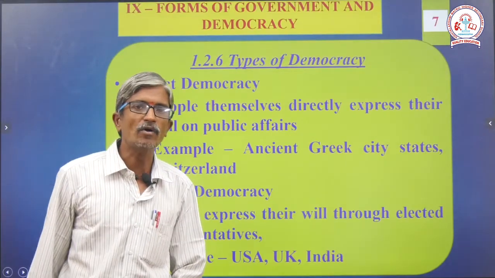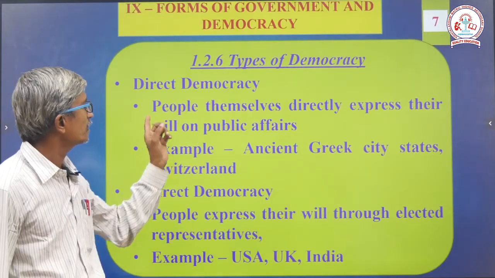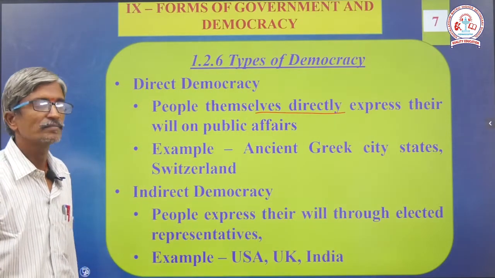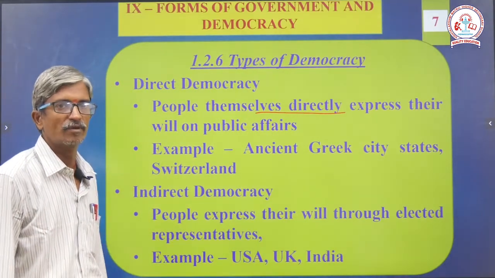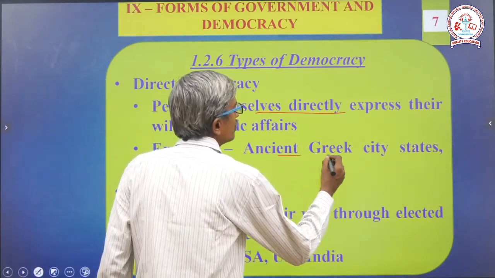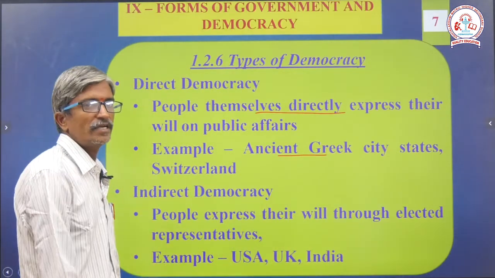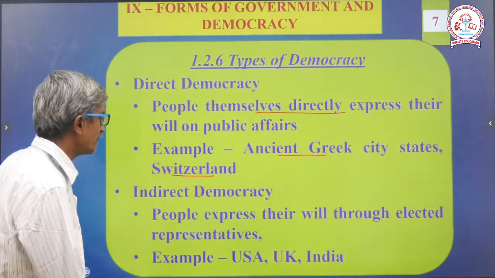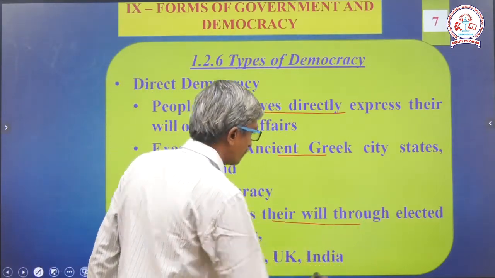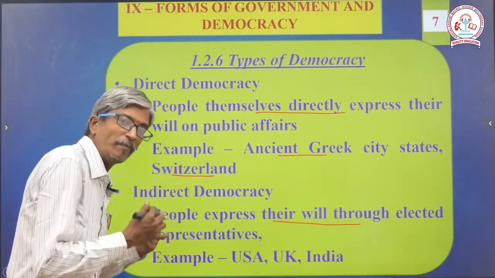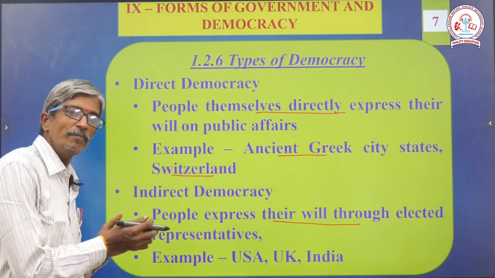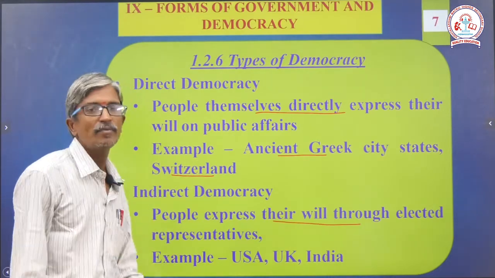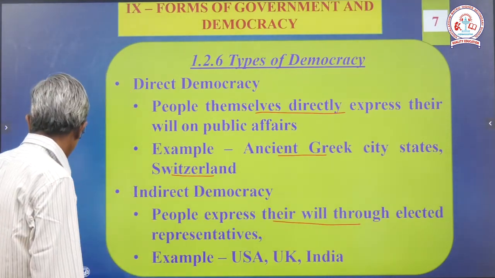Next, direct democracy, the types of democracy being another feature. In direct democracy, people themselves directly express their will on public affairs. Next, number one, the first advantage, and number two, an example: where was it existing, sir? Once upon a time it existed in the ancient Greek city-states and Switzerland. Next, indirect democracy. Here, people express their views through elected representatives. Examples: USA, UK and India.